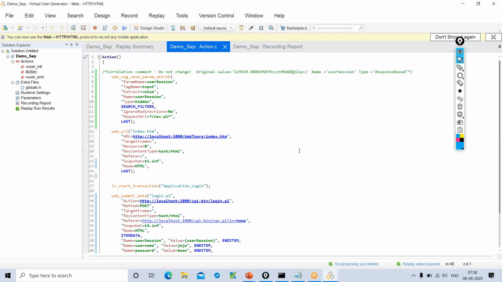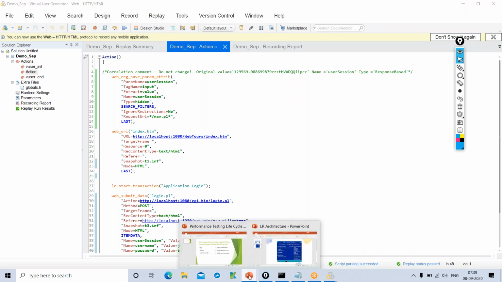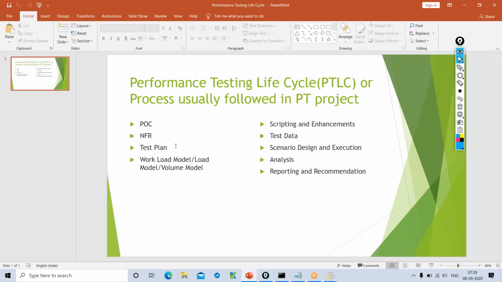So this is what the VuGen tool is all about. This tool will help us in generating the script. This tool will help us in recording the script and run it as many times as we want. We'll discuss this component of the LoadRunner tool in detail in our actual classes. At the same time, as part of this course, we will cover the performance testing lifecycle as well.